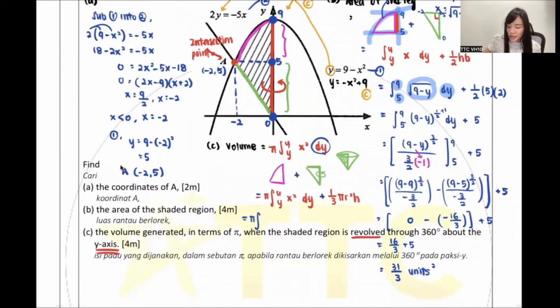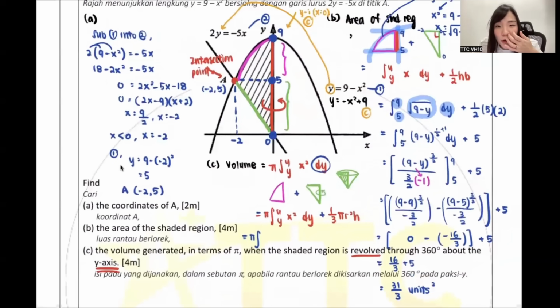Can anyone tell me what value I should write on top? What value should I write at the bottom? Can use integrate also, DVN. Very good, Putri, Nicholas, Gashun, and Nurin. 9, 5. Why 9, 5? Because my pink one goes from 9 up to 5. That is the constants that I really want to find. So 9, 5, and in between substitute the x squared. This x squared is based on the curve.